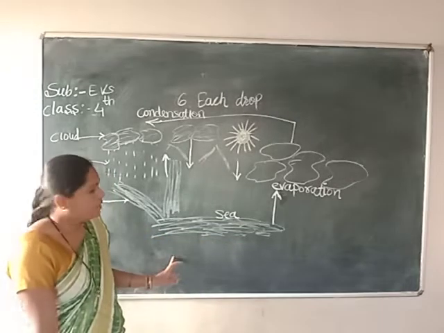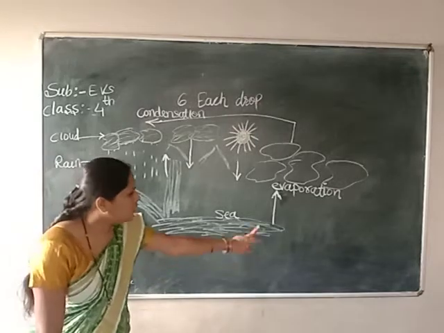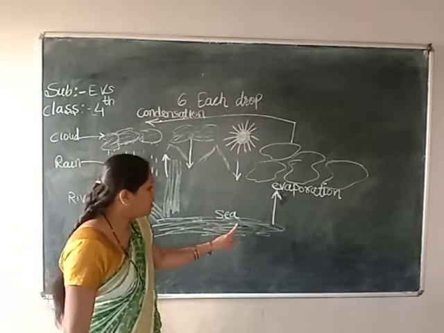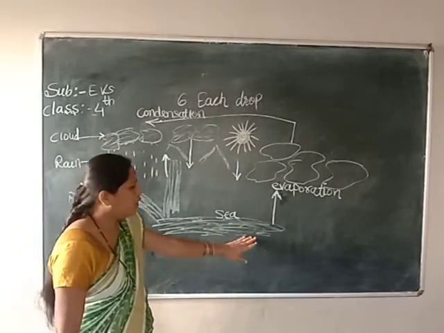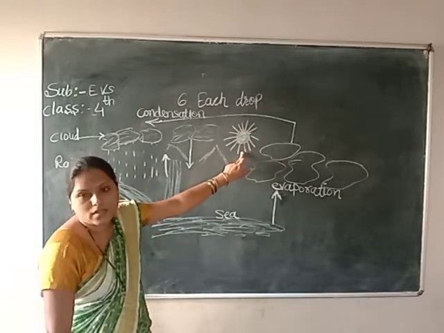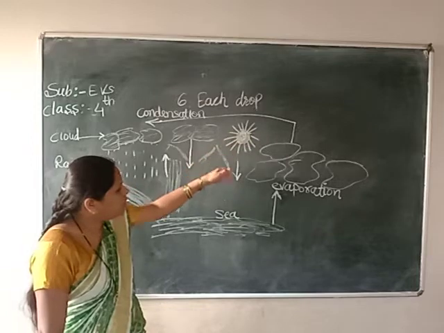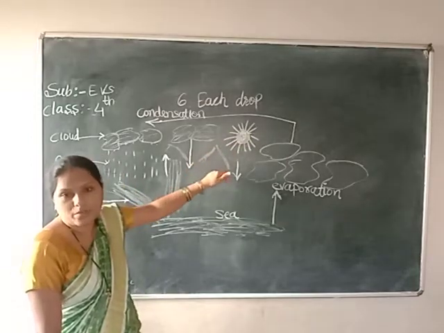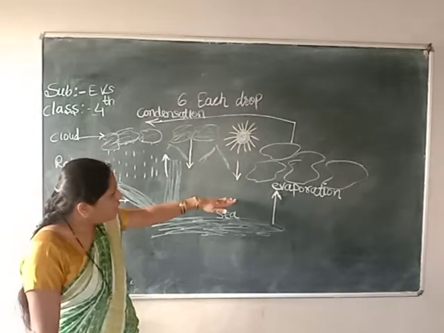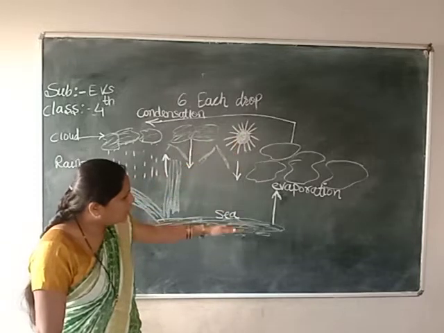This picture, see carefully. This all is a sea. I have written here SEA. This all is a sea. Okay, and this is a sun. So here what will happen? Sun rays are coming to the sea. Sun rays are falling on the sea water.